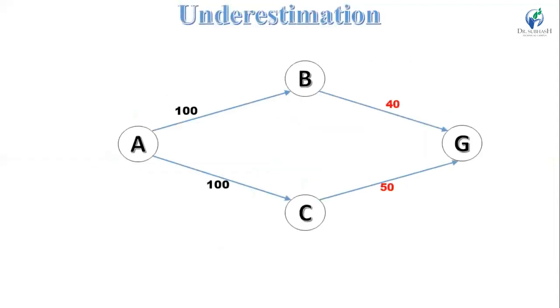Now we discuss underestimation, which means our estimation cost is less than the actual cost. So we can take our estimation costs as h(B) equal to 30 and h(C) equal to 20, which are less than our actual cost. Now we take our main formula f(n) is equal to g(n) plus h(n) to find the cost in underestimation.